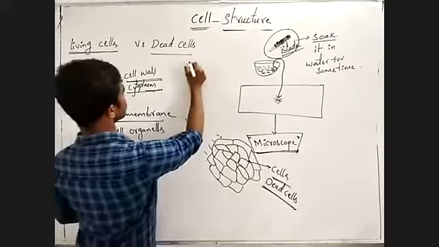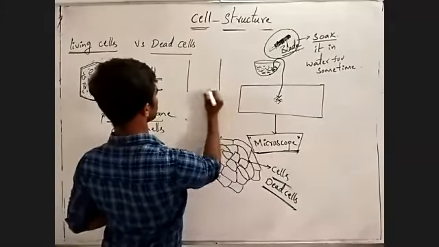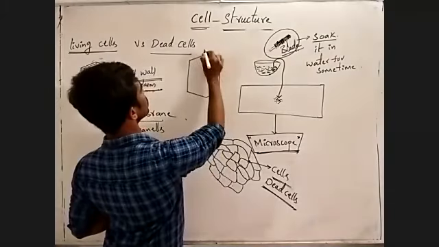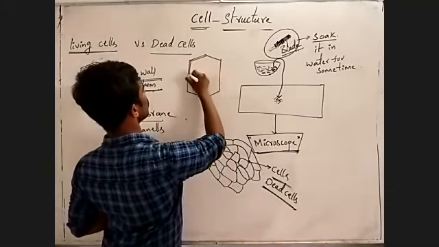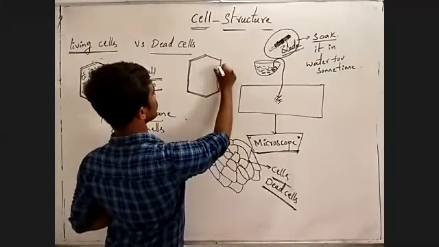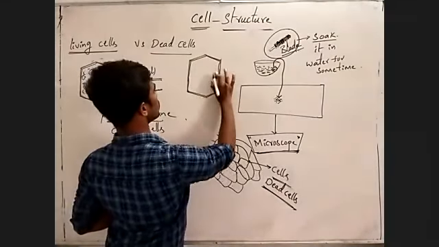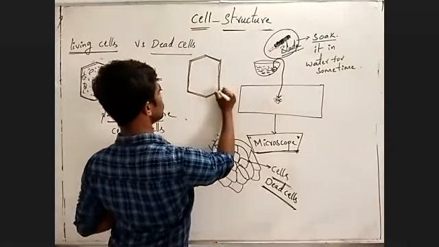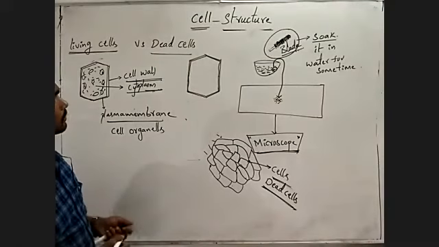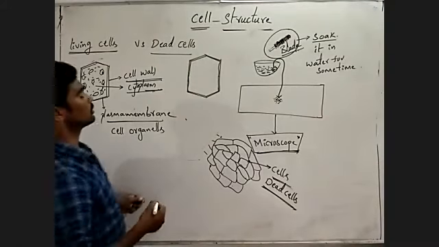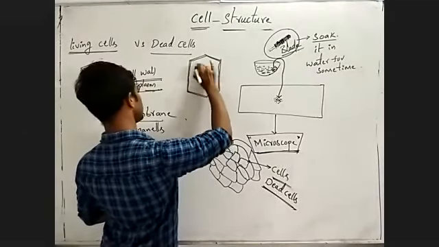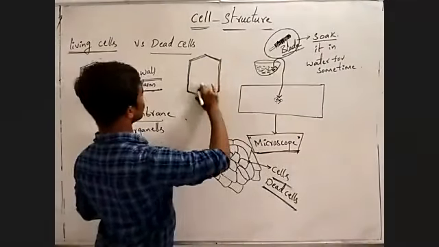Dead cell means cells which have only a cell wall and do not have the plasma membrane, cytoplasm, and all this other material.